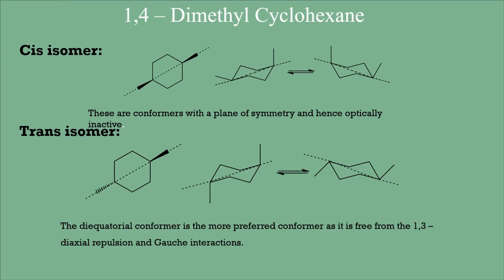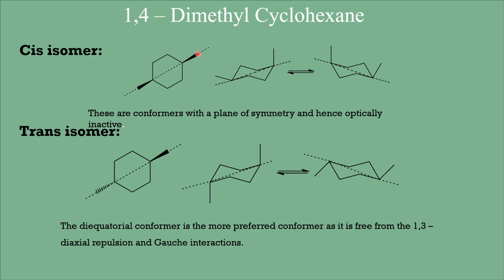Now 1,4 dimethyl cyclohexane. Let us start with the cis isomer. If you take the planar structure of cyclohexane with the two methyl groups on the same side, you can see a plane of symmetry. But as I said earlier, we should never consider the planar structure of cyclohexane to analyze the stereochemical properties of the molecule, because it never exists in the planar form.